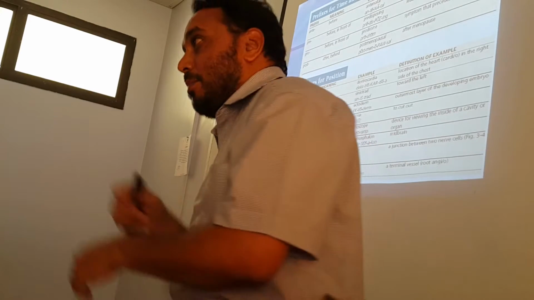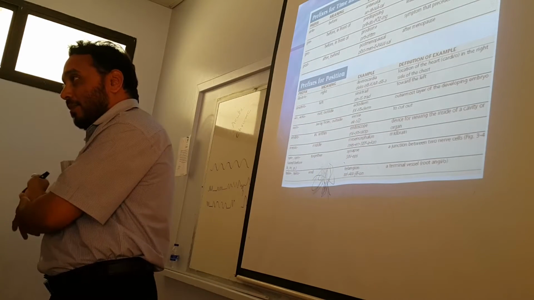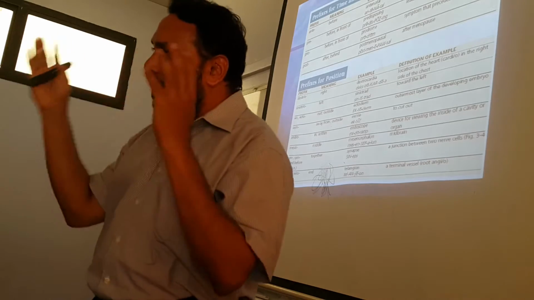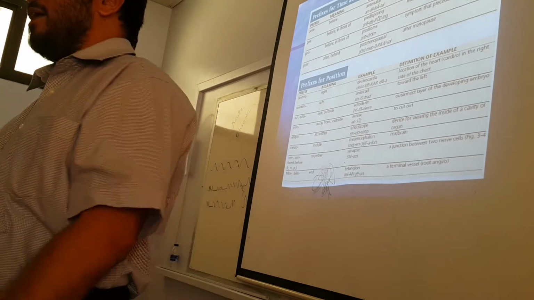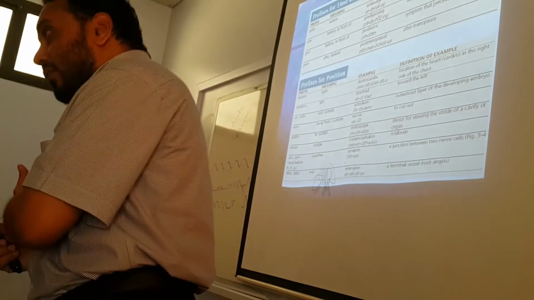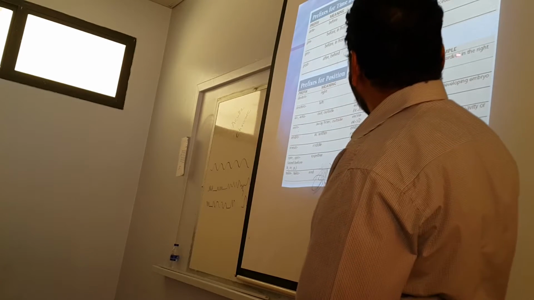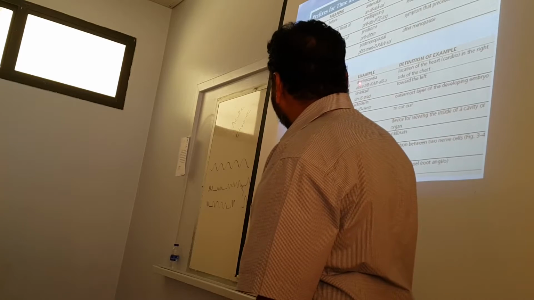When you are auscultating a patient and you don't hear heart sounds, always auscultate the other side. Okay? Because there is a rare condition called dextrocardia. The patient has the heart on the right side. This is called dextrocardia, location of the heart on the right side. But what is the prefix here?